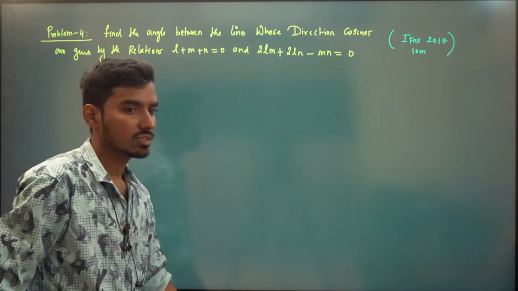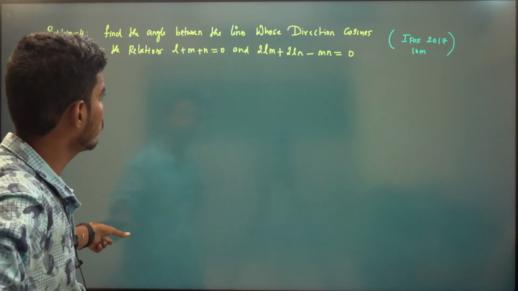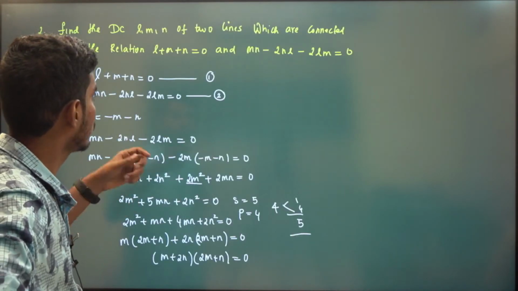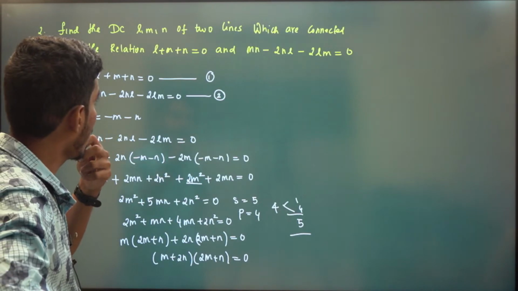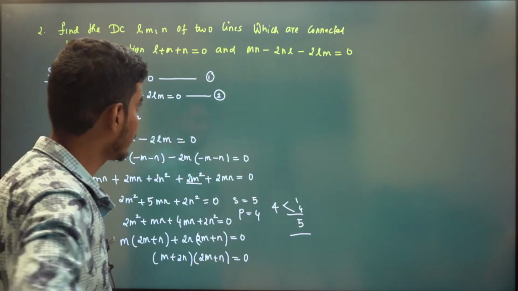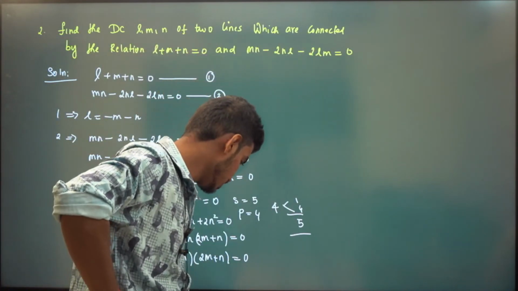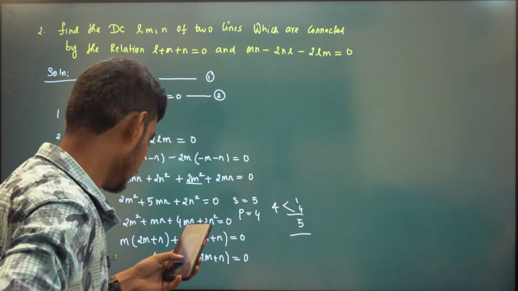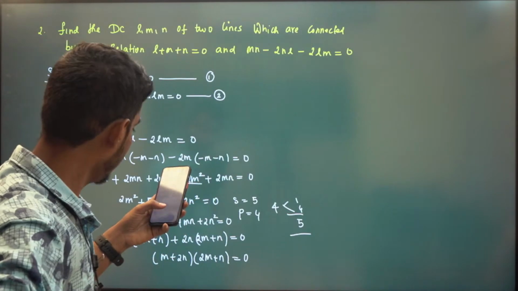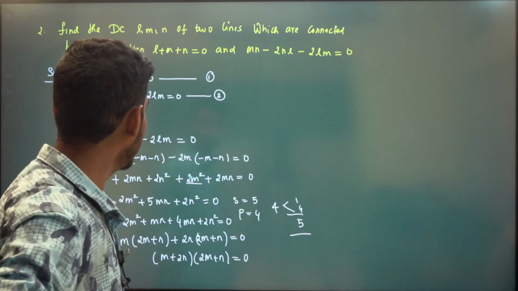I think we have done the same problem. l plus m plus n is 0, 2lm plus 2ln minus mn. I think this is the same as that problem, right? You multiply by minus, you will get that question. Multiply by minus, we will have 2lm plus 2ln. Yes, I think both are the same problem.